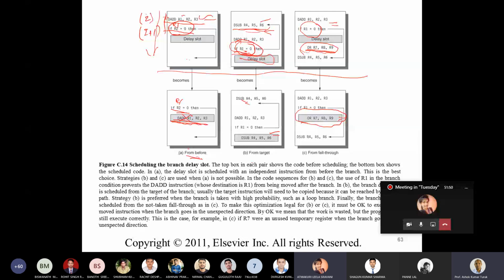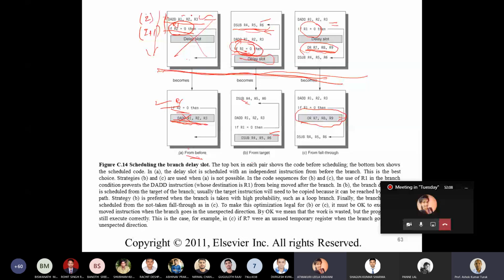This is an unscheduled instruction. That is why I've drawn the vertical bar. This is what the compiler will now generate. This is what you have written; the programmer has written it in this way. This is what the compiler is going to do. While the compiler schedules the instruction, the compiler will schedule in this way.